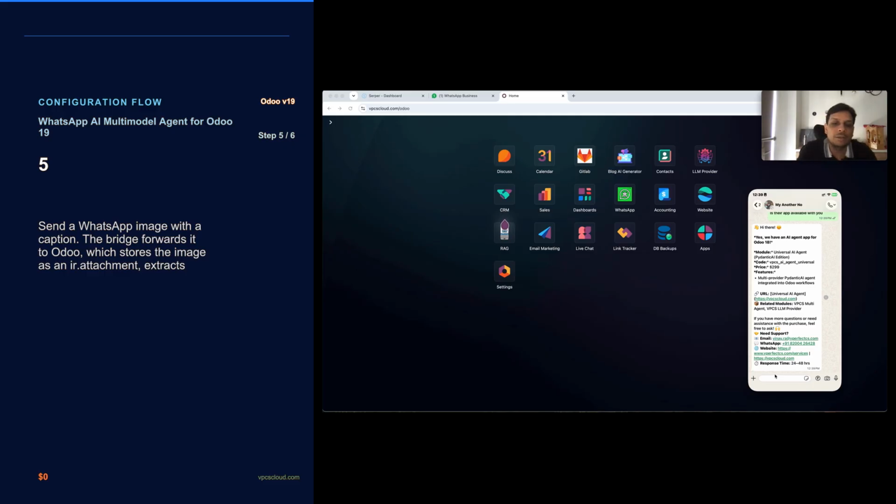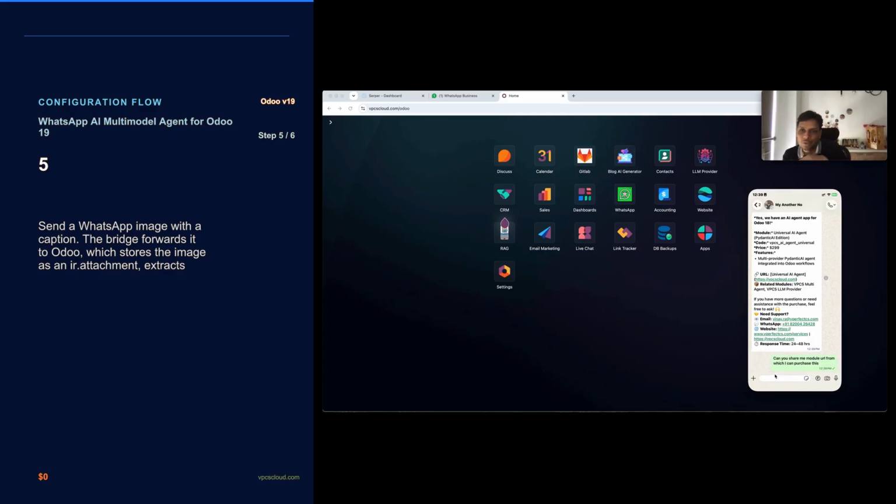Okay, I can ask it, can you share the module URL from which I can purchase this? Let's check whether it provides that particular URL or not.